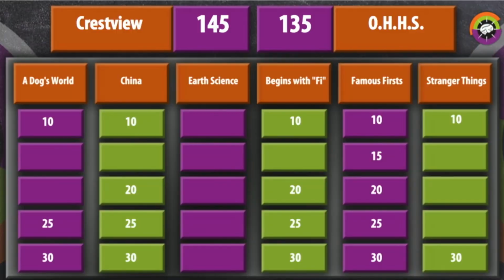Ottawa Hills in control. Dog's World 25. Dog's World, 25 points. While the Greyhound is typically credited as being the fastest dog in the world, this dog breed, which begins with the letter S, holds records for the fastest time over long distances. Saluki is what we needed there.